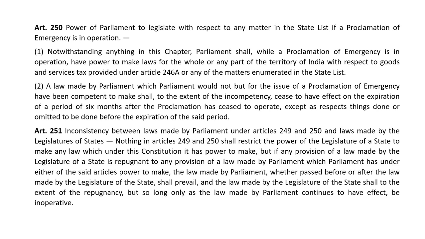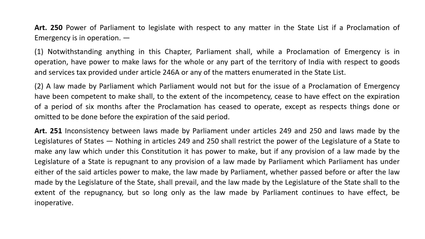Notwithstanding anything in this chapter, Parliament shall, while a proclamation of emergency is in operation, have power to make laws for the whole or any part of the territory of India with respect to goods and services tax provided under Article 246A or any of the matters enumerated in the state list.